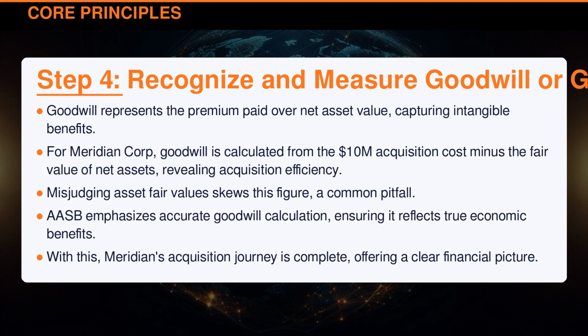Goodwill represents the premium paid over net asset value, capturing intangible benefits. For Meridian Corporation, goodwill is calculated from the $10 million acquisition cost minus the fair value of net assets, revealing acquisition efficiency. Misjudging asset fair value skews this figure, a common pitfall. AASB emphasizes accurate goodwill calculation, ensuring it reflects true economic benefits. With this, Meridian's acquisition journey is complete.